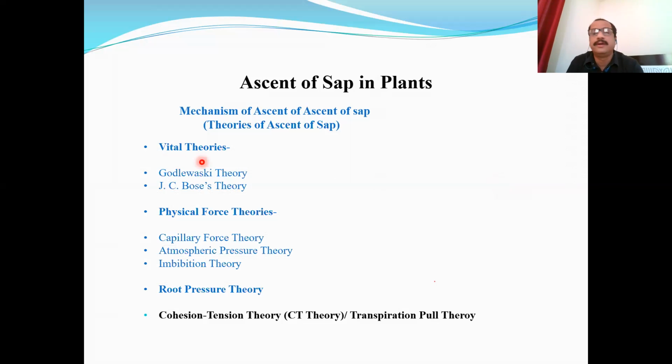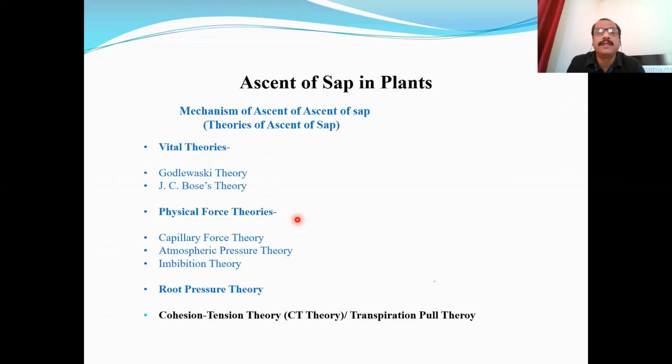Now vital theories consider that ascent of sap is a vital process. That is, this is controlled by the living cells of the plant body. The forces responsible for ascent of sap develop inside the living cells of the plant body. So that is called vital theories, proposed by Godlewski and the great Indian scientist Dr. Jagdish Chandra Bose. But again, we are not going to discuss this in much detail because it is not in our syllabus.